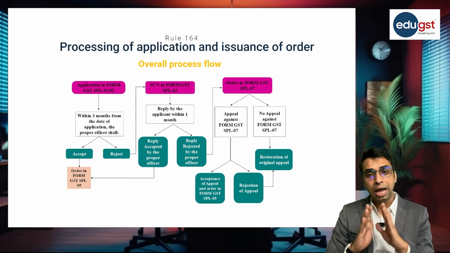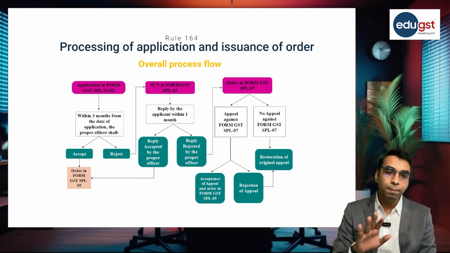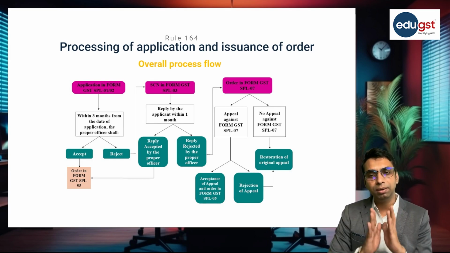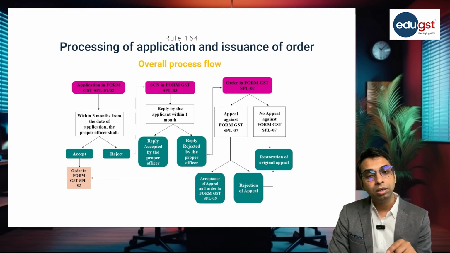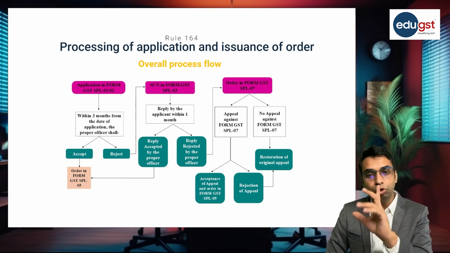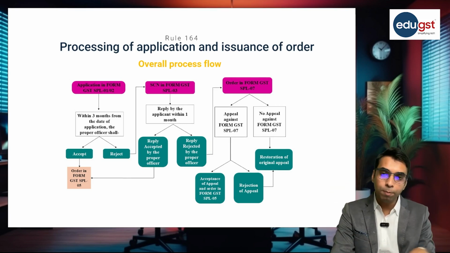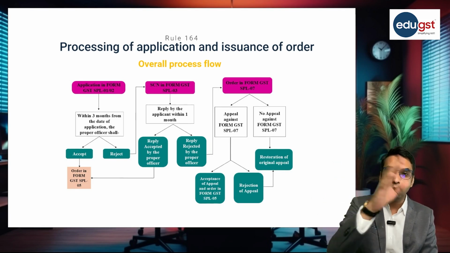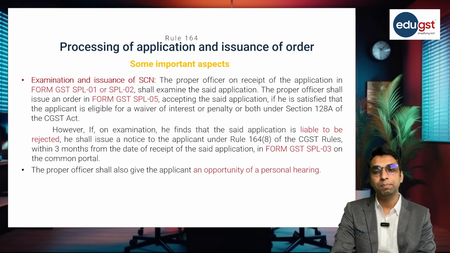If the appellate authority is of the opinion that the order passed by the proper officer is correct and the applicant is not eligible for the waiver scheme, in that case, the appeal will be rejected by the appellate authority and, subject to filing of an undertaking, the original appeal will be restored. So this is the overall process. We will, of course, see each and every aspect, but this is the overall process flow which is applicable in case of the amnesty scheme.